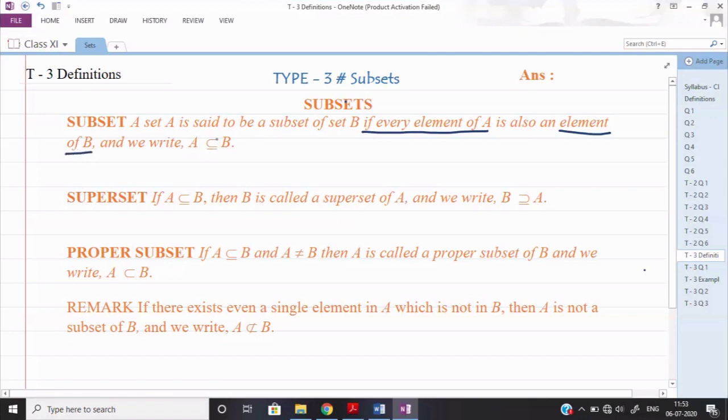The symbol of subset is this one, a large alphabet C shape, and then they drew a horizontal line. What is the meaning of this horizontal line? That I will also tell you.